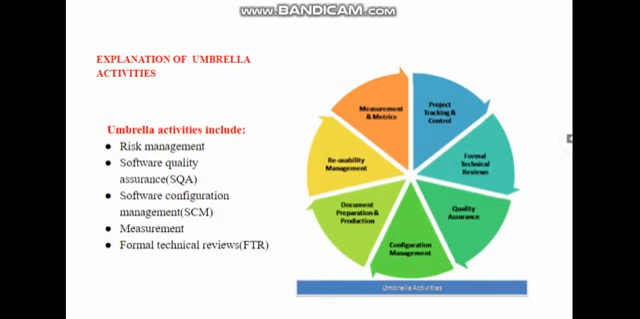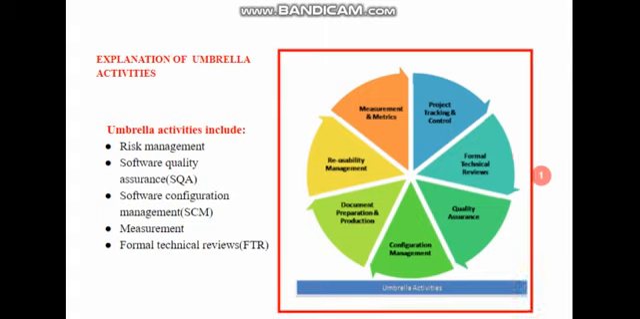You can see one diagram here. By seeing this diagram I will elaborate. We have some activities, categorized here, like measurements, formal reviews, quality assurance, configuration management, document preparation, reusability management, measurements and metrics, project tracking and control. You can see that all these activities are carried out back to back.